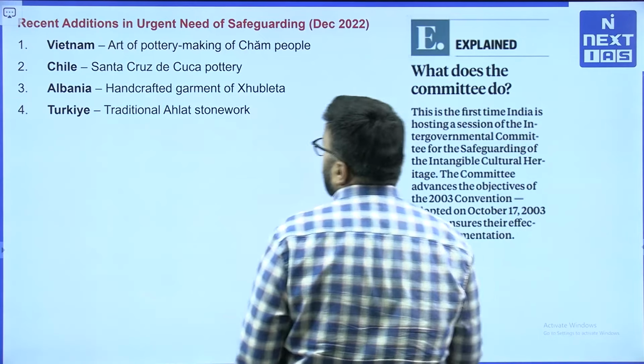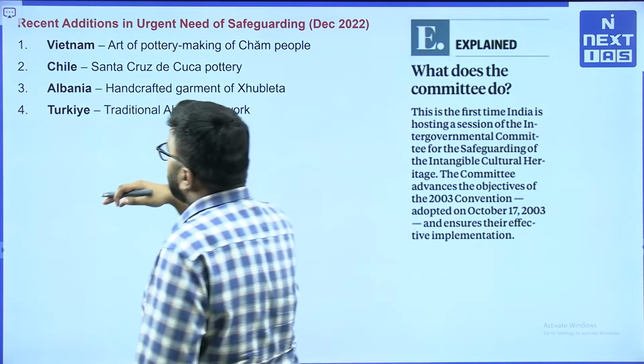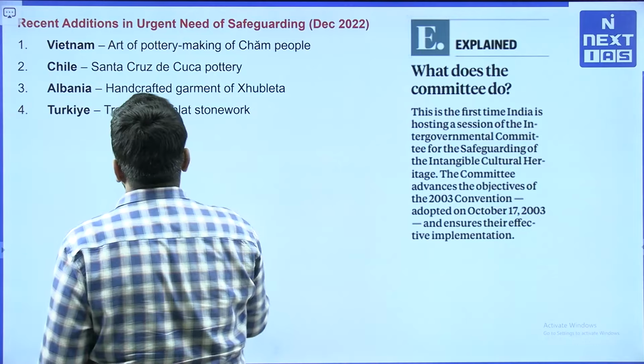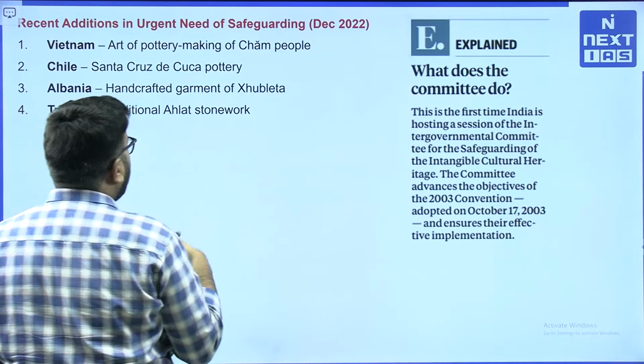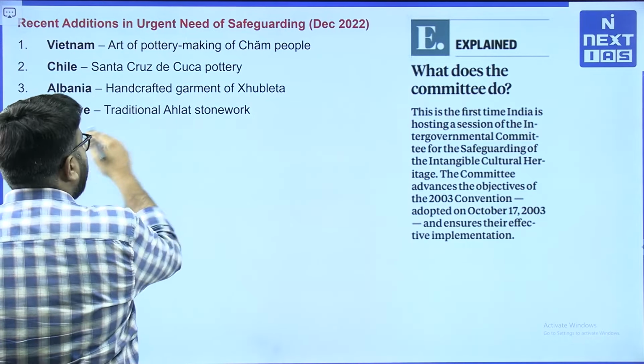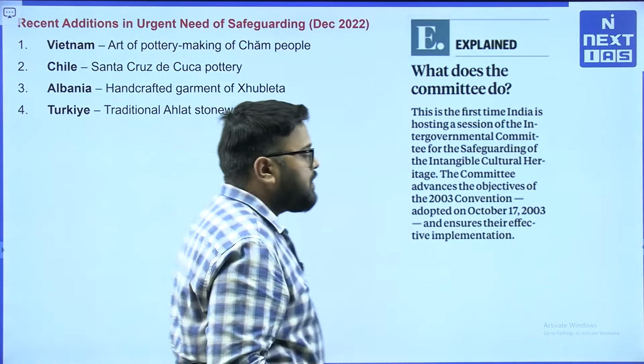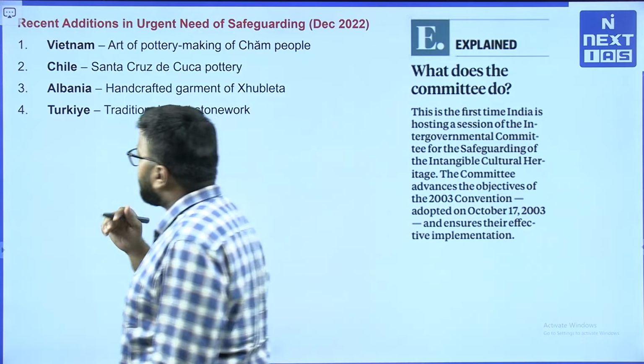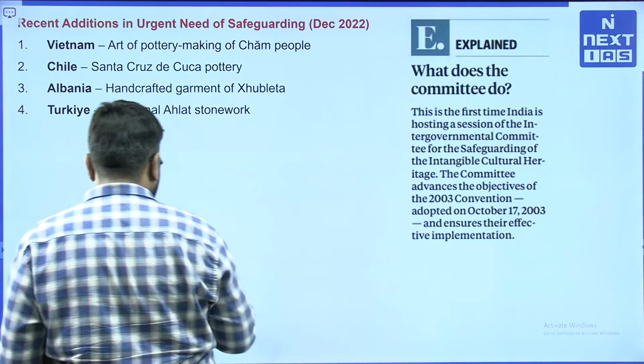So essentially, you can see some of the other examples from different countries. Like in Vietnam, we have the art of pottery making of the Cham people. In Chile, we have Santa Cruz de Cuca pottery. Albania also has one, the handcrafted garment of Shubleta particularly, and we have in Turkey particularly traditional Ahlat stonework.